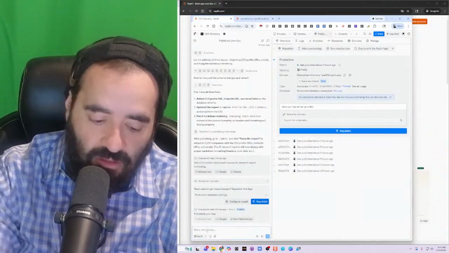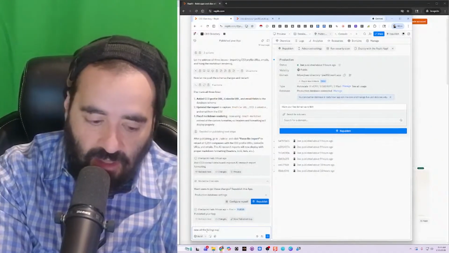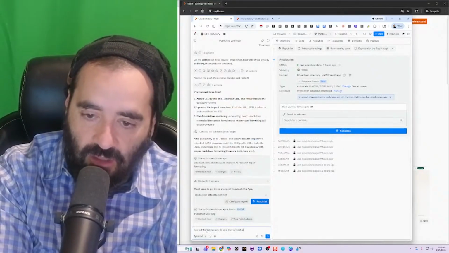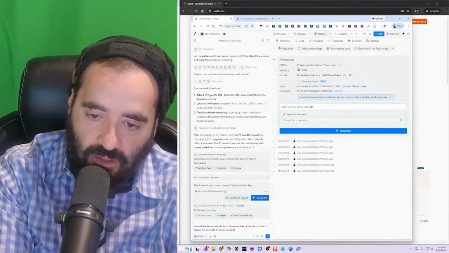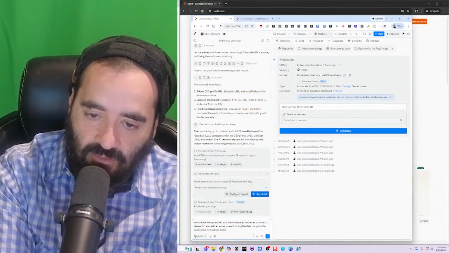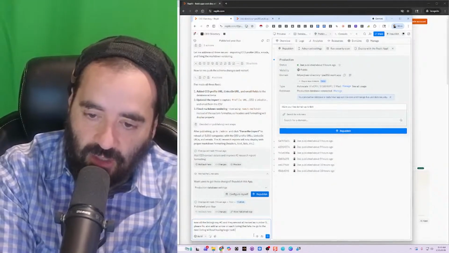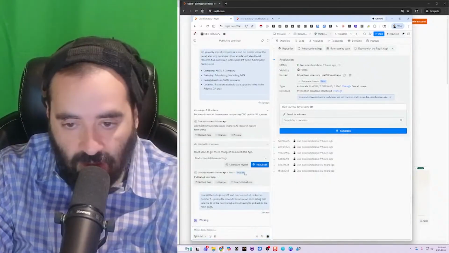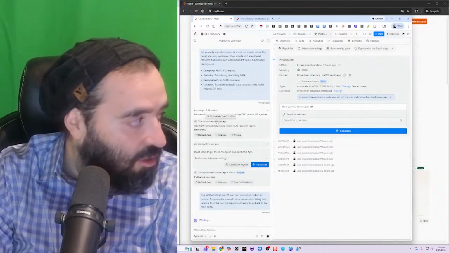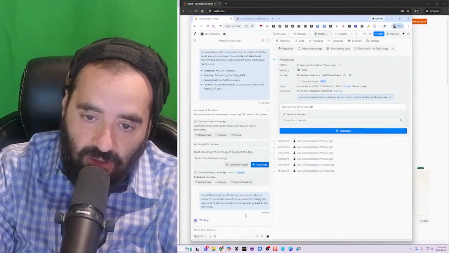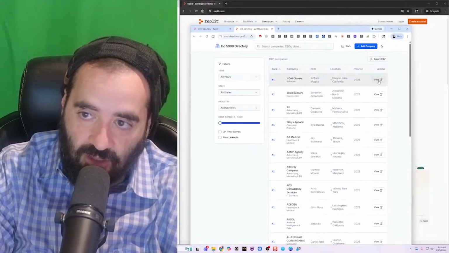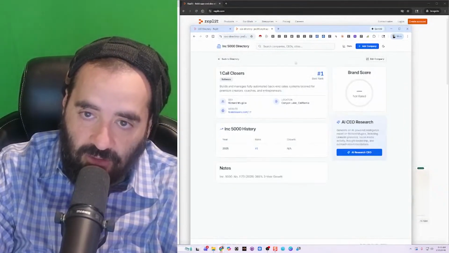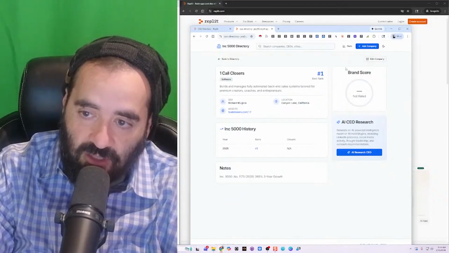So now I'm going to say, now all the listings say number 1, and they are not all ranked as number 1. Please fix. Also, add an arrow on each listing that lets me go to the next listing without having to go back to the main page. Okay, I'm going to press go, and what this is going to do is add an arrow that allows you to go back and forth, because what I want is, when I'm on the directory and I'm clicking on view this company, an arrow that goes to the next company and the next company and the next company. I want to pull them up.